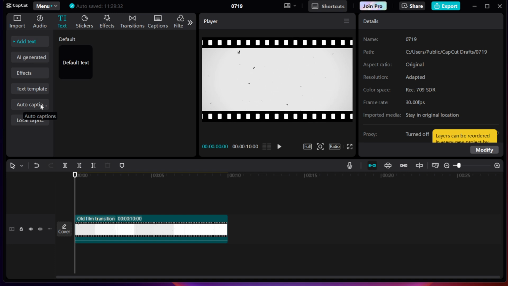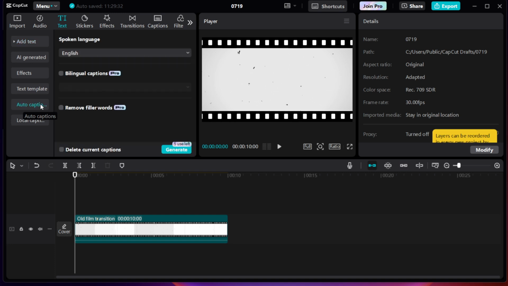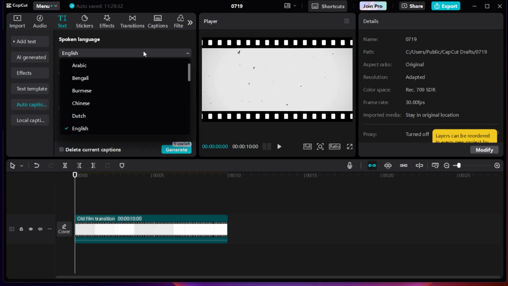Before generating captions, you need to choose the language spoken in the video. This ensures that CapCut understands the audio correctly and transcribes it accurately. So browse through the language options and choose the one that matches your video content. After selecting the language, all you need to do is click Generate.